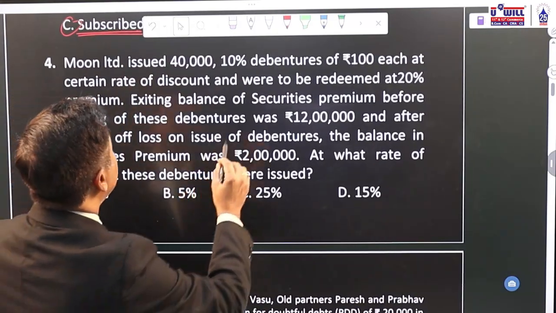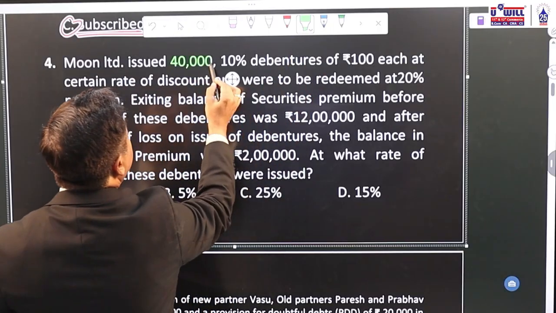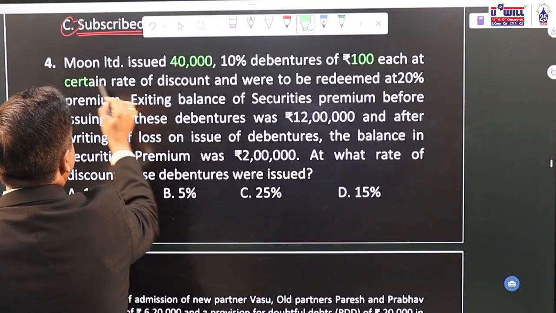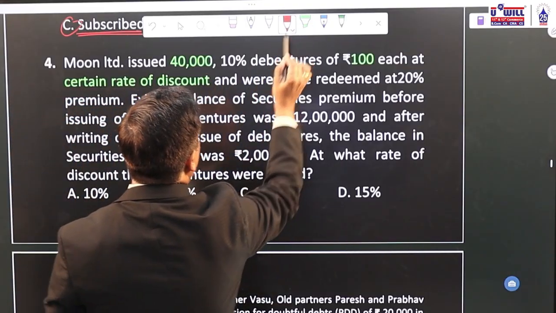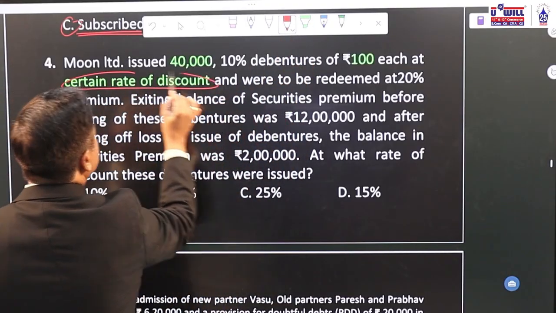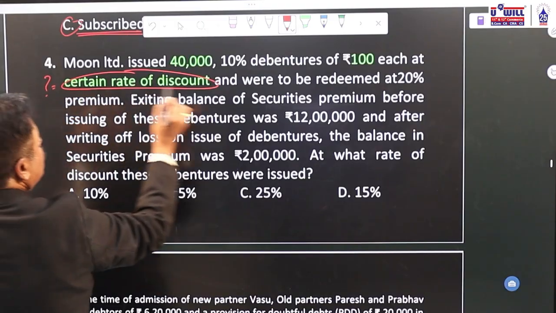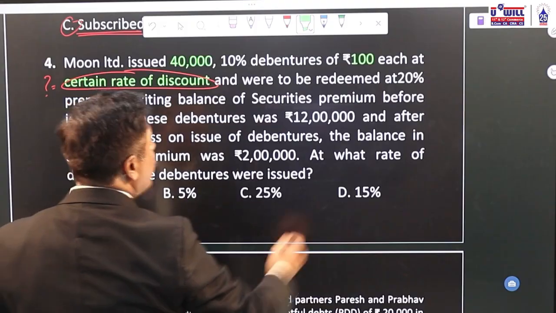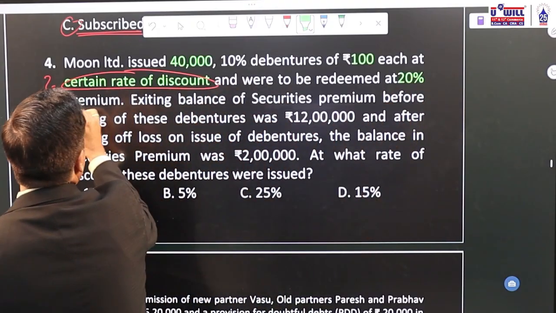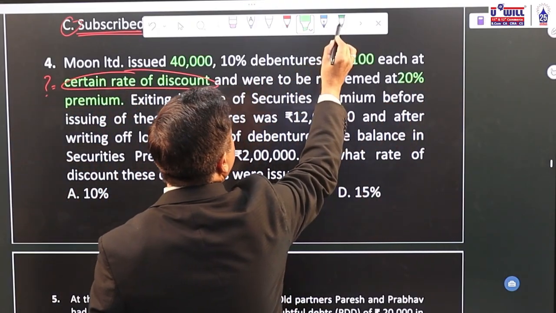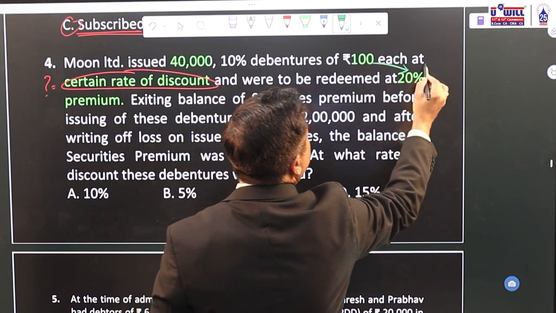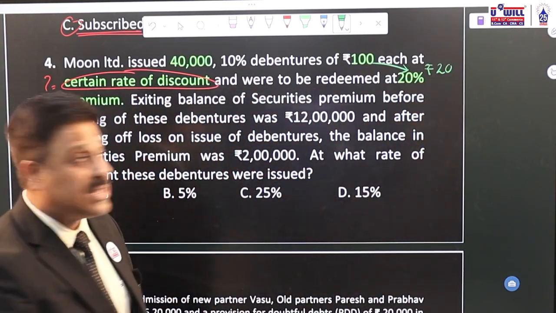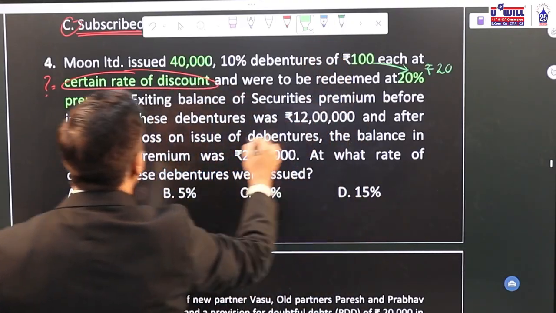Moon Limited issued 40,000 10% debentures of rupees 100 each face value at a certain rate of discount. The rate of discount is what is missing, and we have to find it in the question. And they were to be redeemed at 20% premium. Now how much will be 20% premium of 100? 20% premium will be 20 rupees.